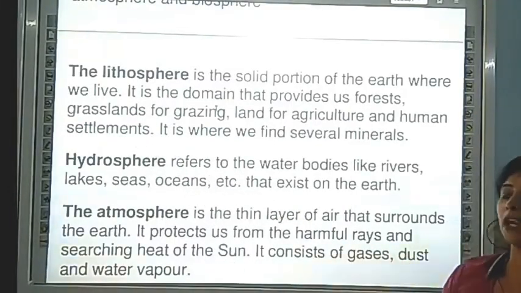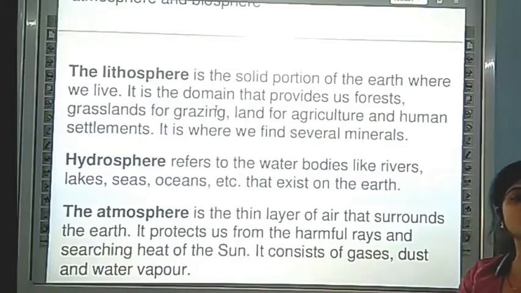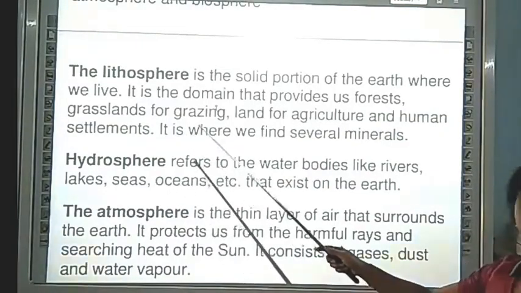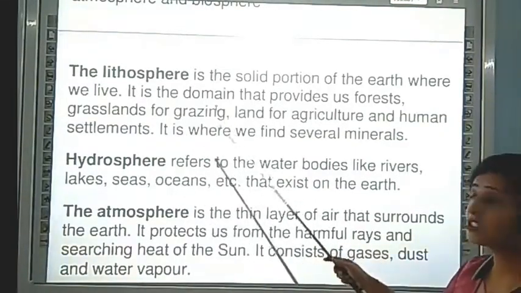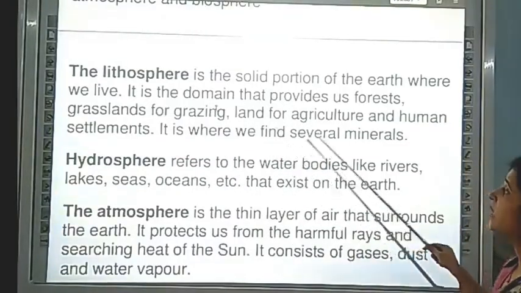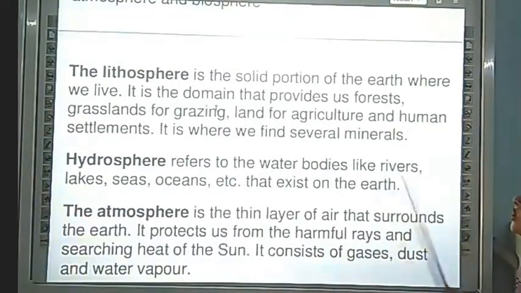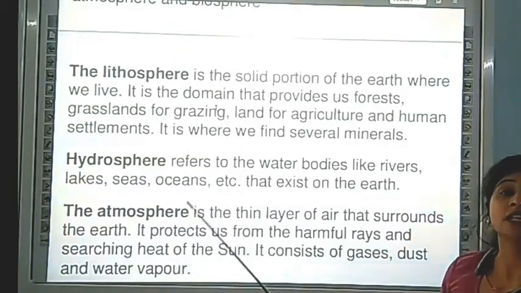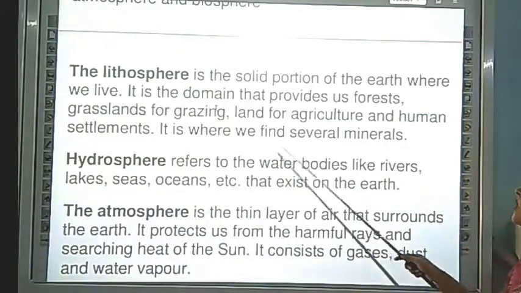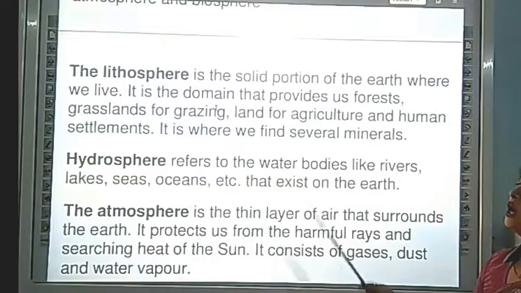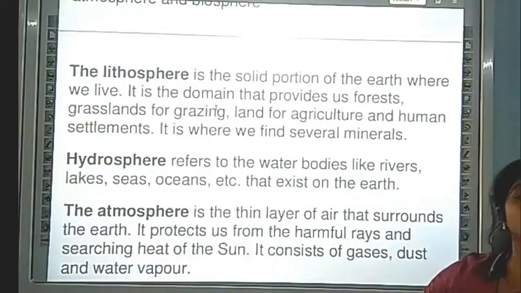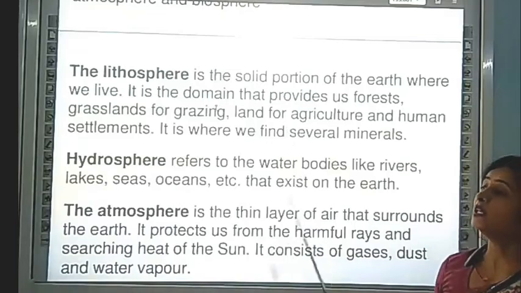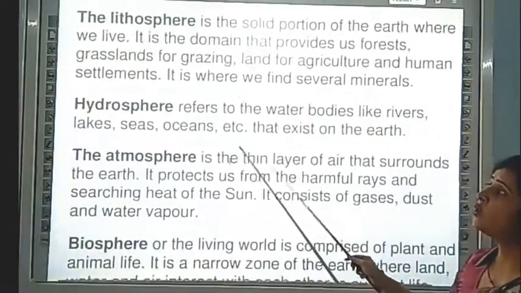All the plants are planted in the topmost crust of the earth. That is part of the lithosphere: grasslands for grazing, land for agriculture, and human settlement. We are living on this land. That is the lithosphere. It is where we find several minerals: coal, diamond, petroleum.